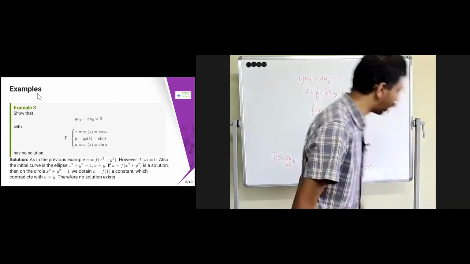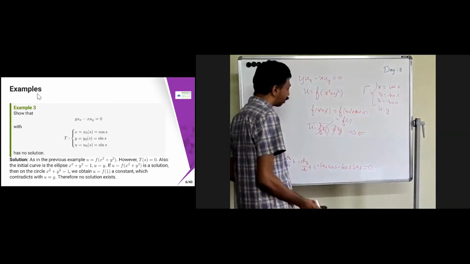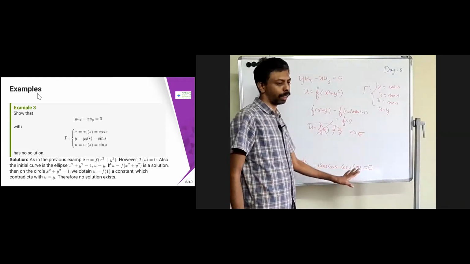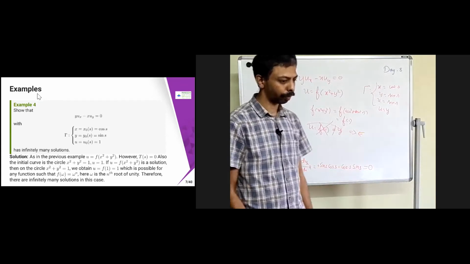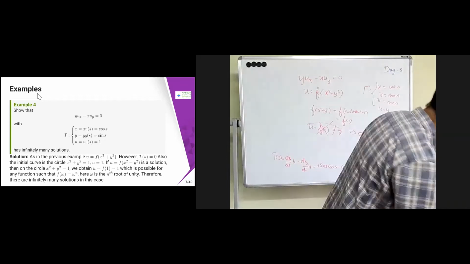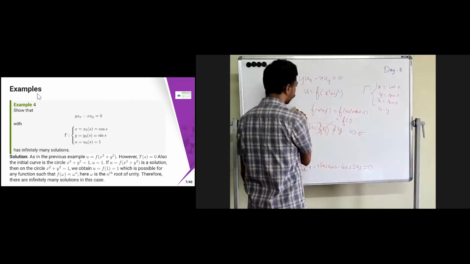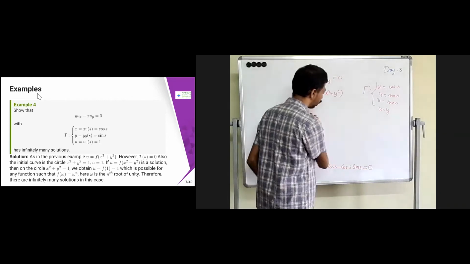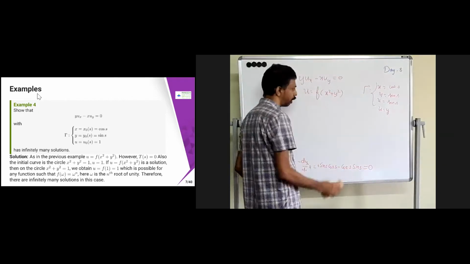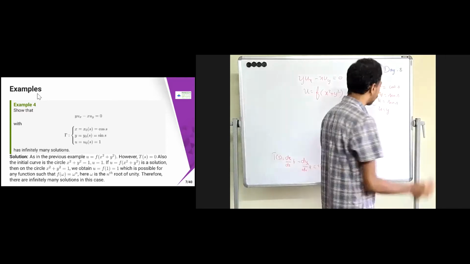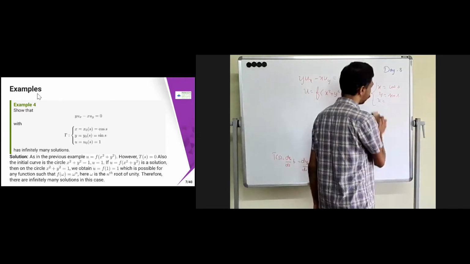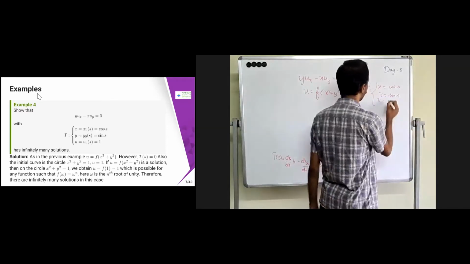So this is an example. Why does a solution not exist? Because your transversality condition is failing. That's the reason it fails. Now again, I'll just change that. Instead of sin s, what I'm going to do is keep it as 1.